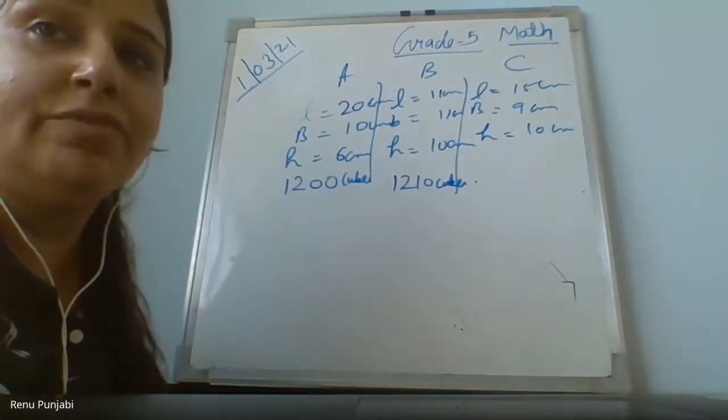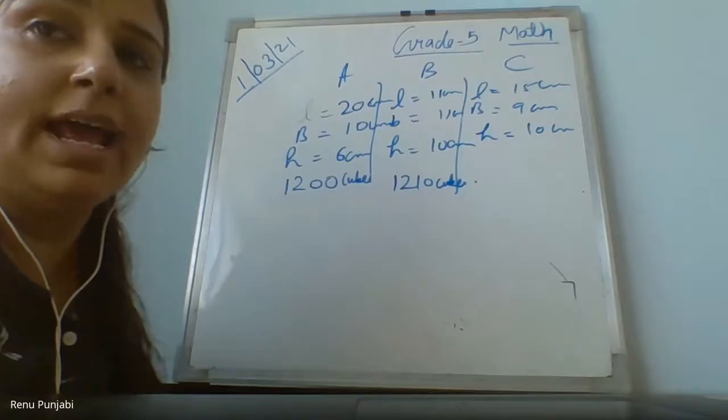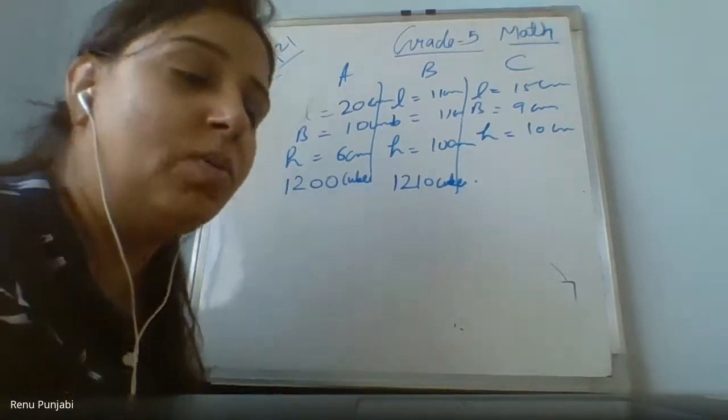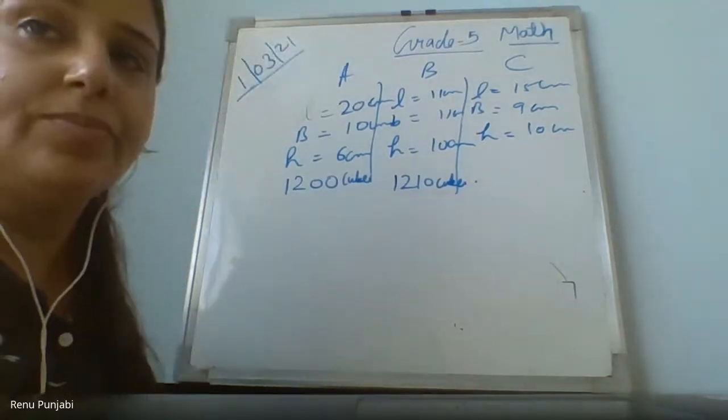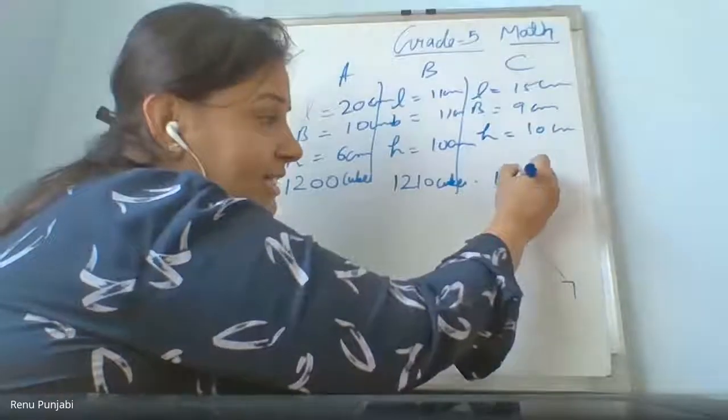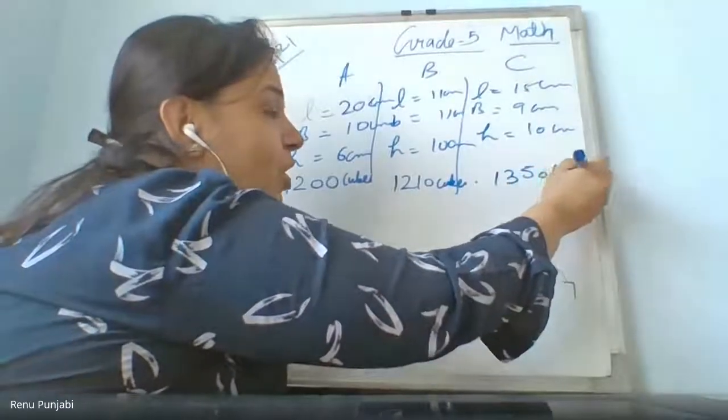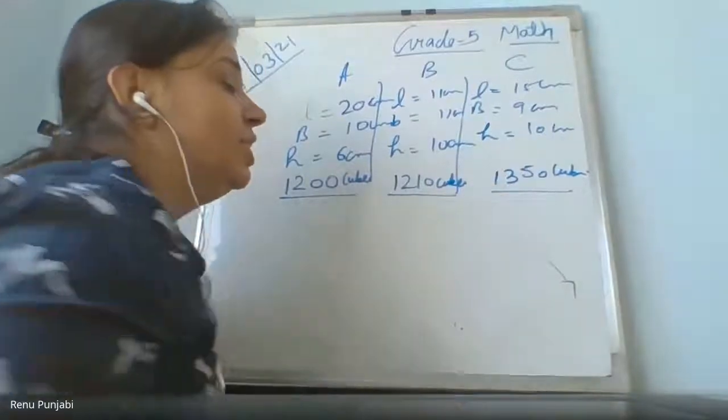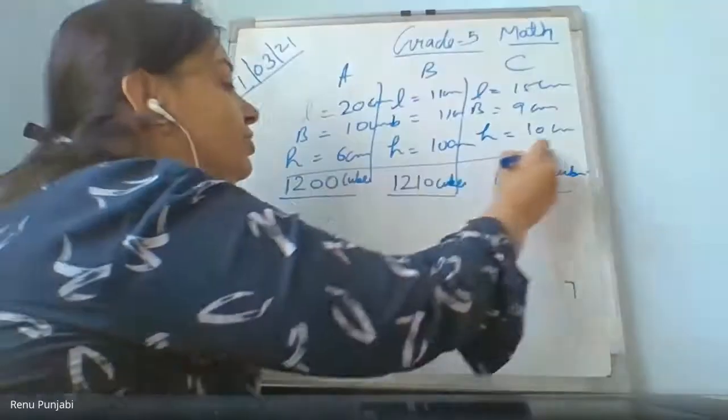I am waiting for C. B got, A got. Now C, tell me the volume of C. 1350. Yes, 1350 cubes. All are right answers. Good. So these are the volumes.